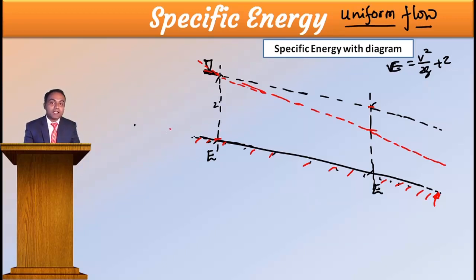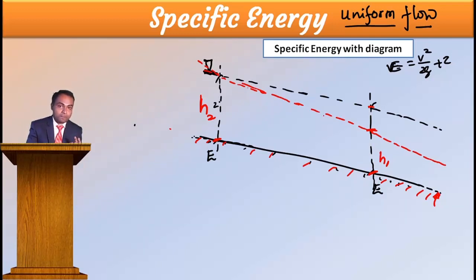Then this I will call H2 and this I will call H1. H1 is smaller and H2 is bigger. Any doubts? No doubts. Now, specific energy we are discussing here means we are discussing non-uniform flow.